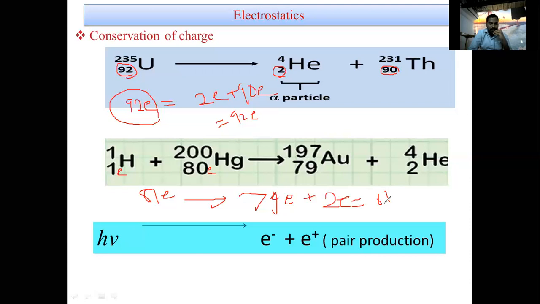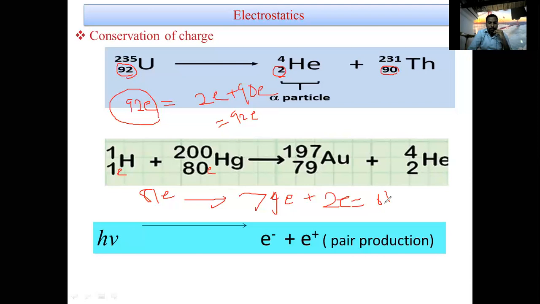After the annihilation process, they produce two gamma rays. The gamma ray photon has no charge. Before, the charge is 0, after annihilation the charge is 0. Electron and positron have individual charges, but in the annihilation process their charges cancel each other.